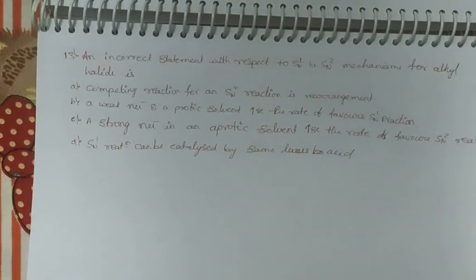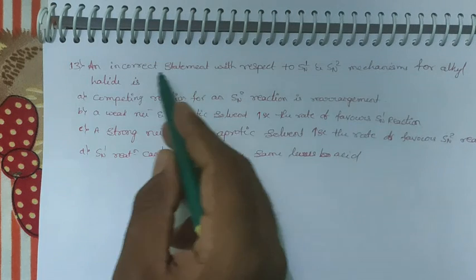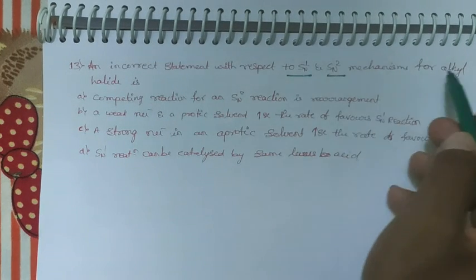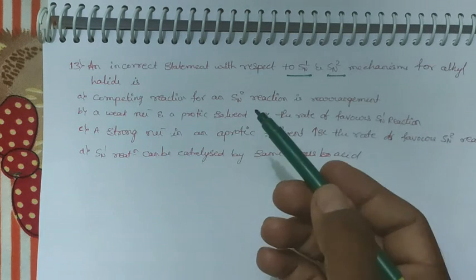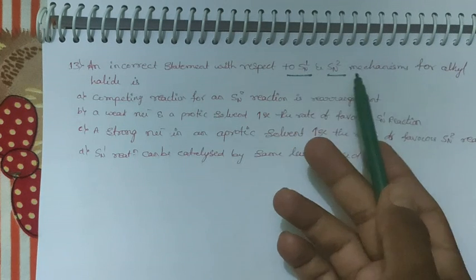Next one, dear student. An incorrect statement with respect to SN1 and SN2 mechanism for alkyl halides. Which is incorrect with respect to SN1 and SN2 mechanism?